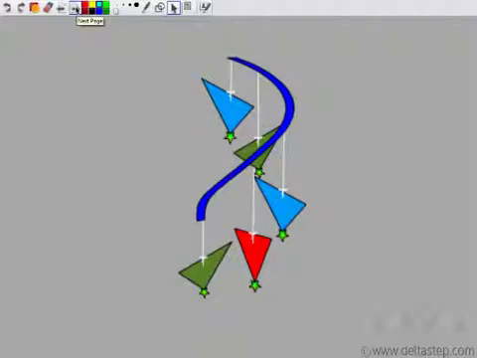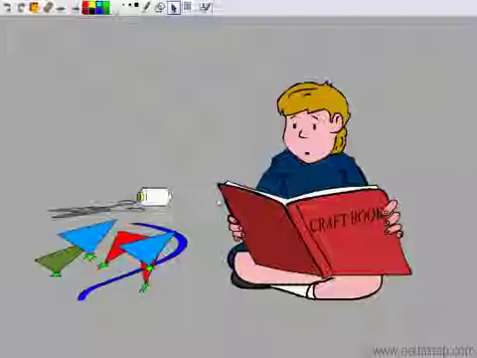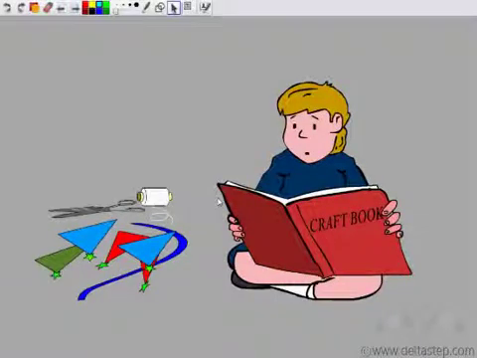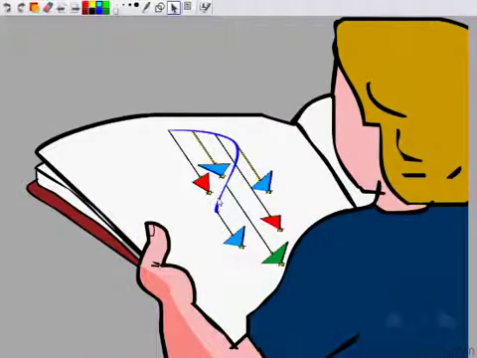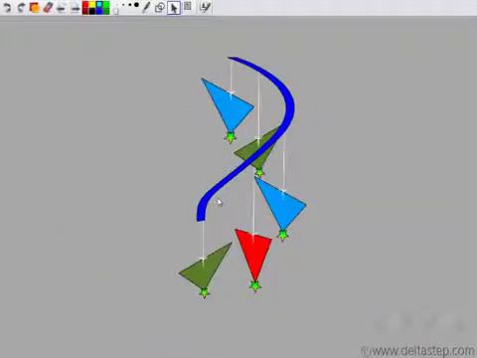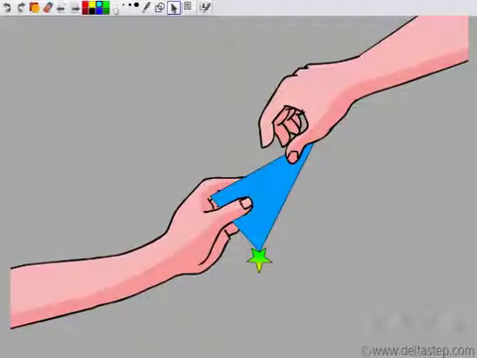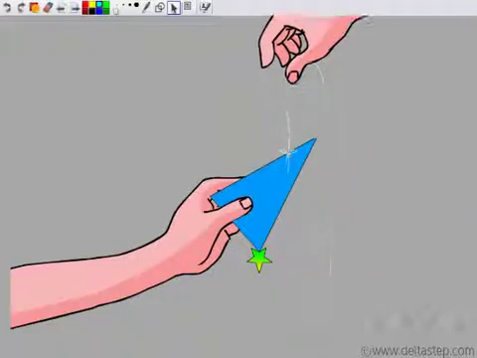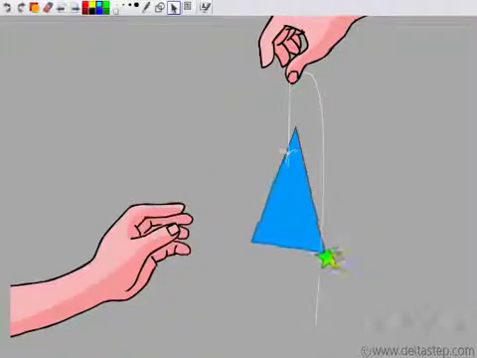So now there was this child called Ankit who wanted to make a wind chime. So what he does is he opens his art and craft book and finds a wind chime picture there, and he decides to make this wind chime. What he observes is that each star is exactly at the bottom when hanged by a thread. So he takes a triangle, hangs it by the thread, but the star does not come at the bottom.